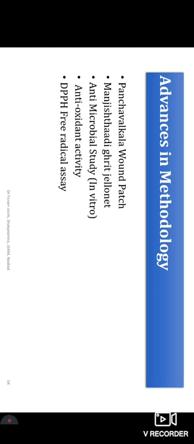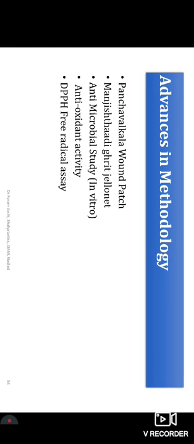Manjistadi Ghrita Jaloneet: Jaloneet dressing is very well understood by all. It is a kind of synthetic material, and it is charged with a 3% bismuth solution, preserved with some paper material, and packed like that.